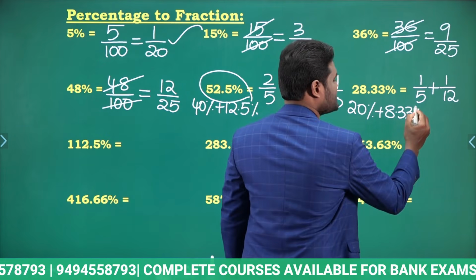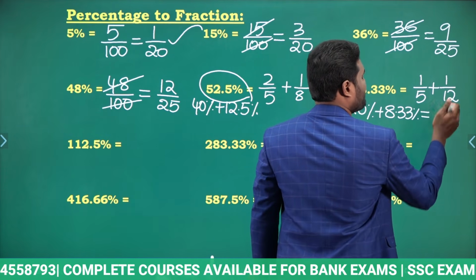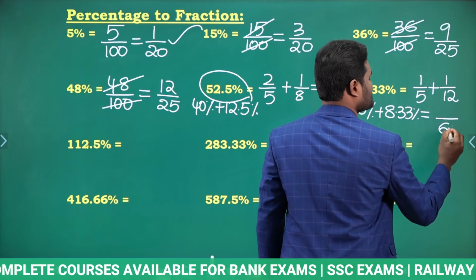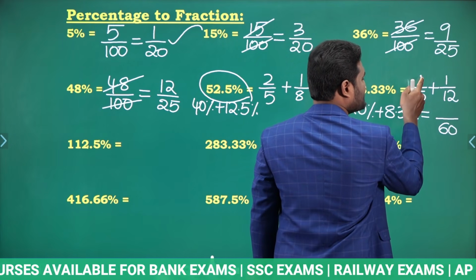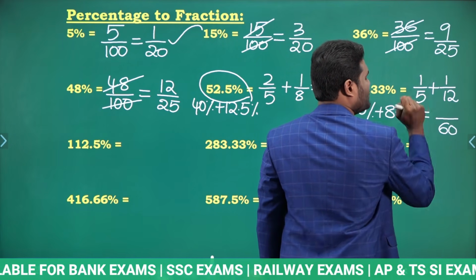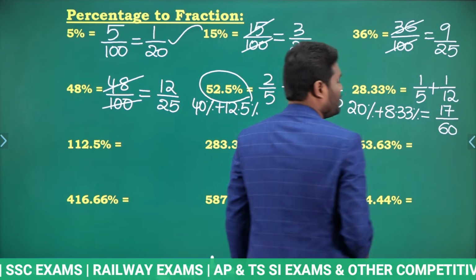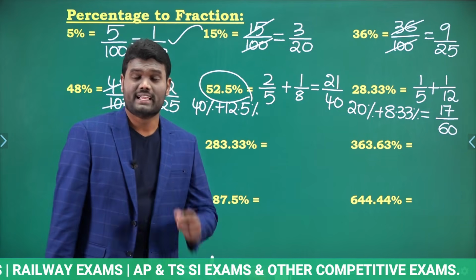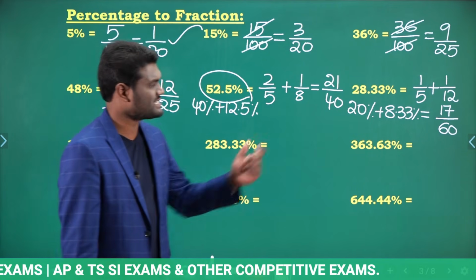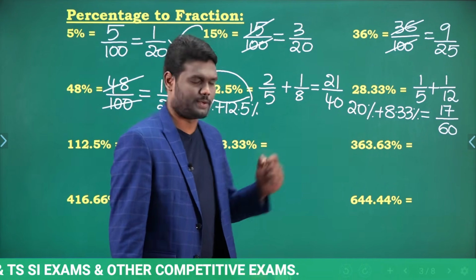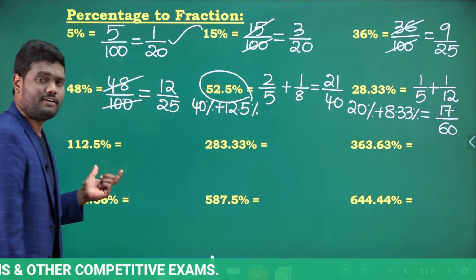So if you take LCM, 5 and 12, LCM is 60. Now 60 means this will be 12 times and this will be 5 times. 12 plus 5, it is going to be 17, which means 28.33% is same as 17 by 60. Okay, let us convert for this also.